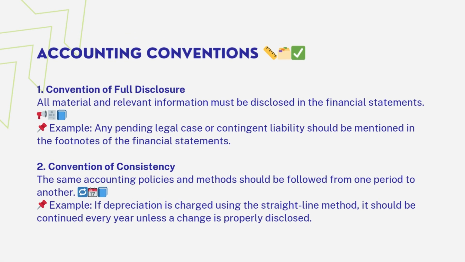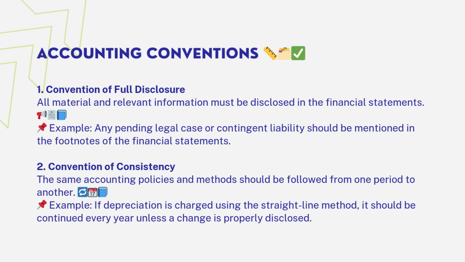Accounting conventions: 1. Convention of full disclosure. All material and relevant information must be disclosed in the financial statements. Example, any pending legal case or contingent liability should be mentioned in the footnotes of the financial statements.